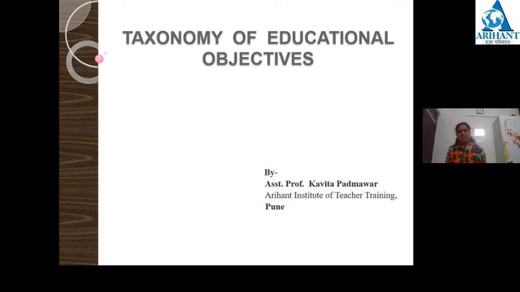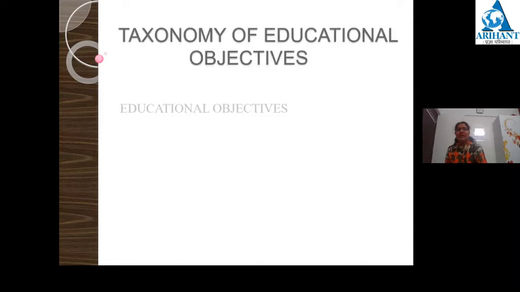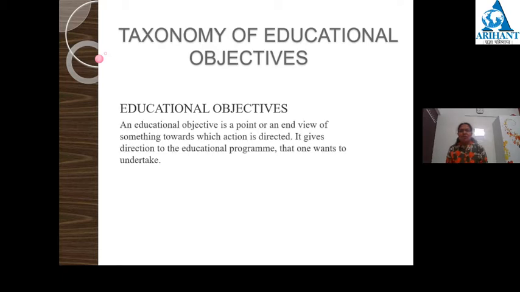In this video today we are going to discuss the taxonomy of educational objectives. As we know, objectives or aims or goals mean whatever we have decided. To achieve those objectives, we work towards them. That's why an objective is a point or an end view of something towards which our action is directed. In the same way, an educational objective also is a point or an end view of something towards which our action is directed. It gives direction to the educational program that one wants to undertake.